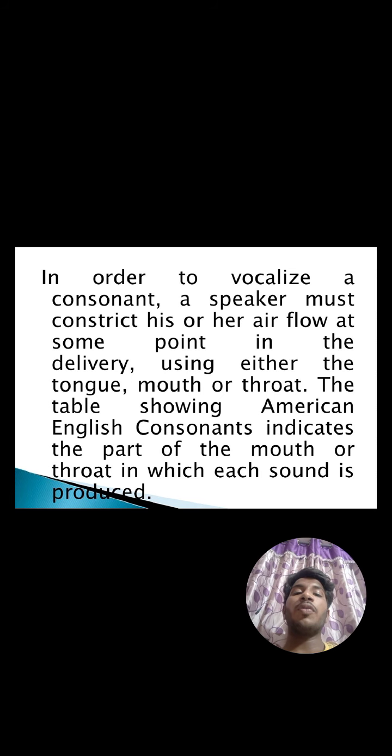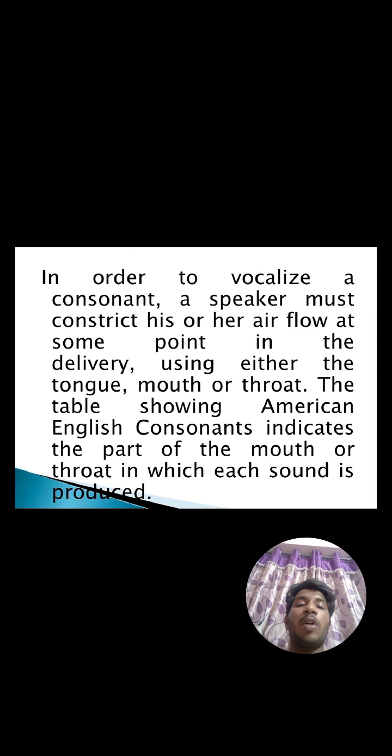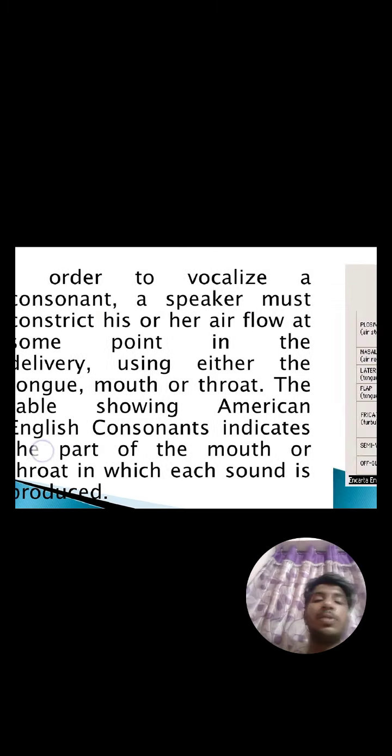In order to vocalize a consonant, a speaker must constrict his or her airflow at some point in the delivery, using either the tongue, mouth, or throat. The table showing American English consonants indicates the part of the mouth or throat in which each sound is produced.